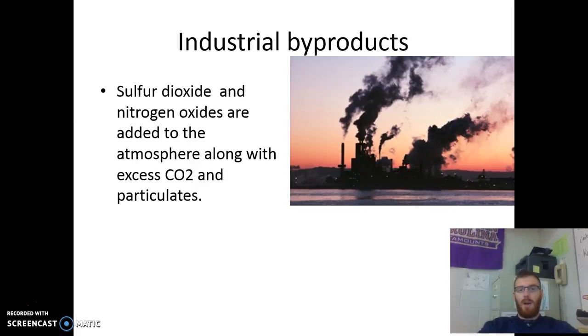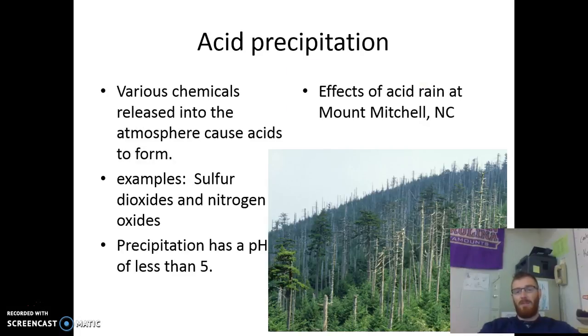All right, industrial byproducts. These are things that come out of our factories. These are the waste of these factories. So things like sulfur dioxide and nitrogen oxides are released into the atmosphere, along with excess CO2 particles, which will worsen both the air quality through pollution as well as the greenhouse effect. And these things can lead to acid precipitation.